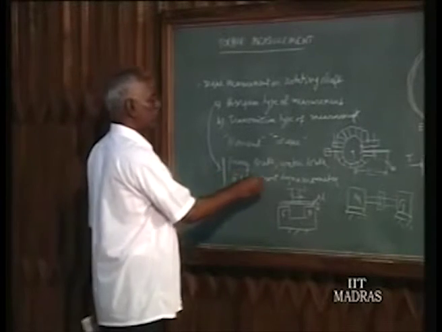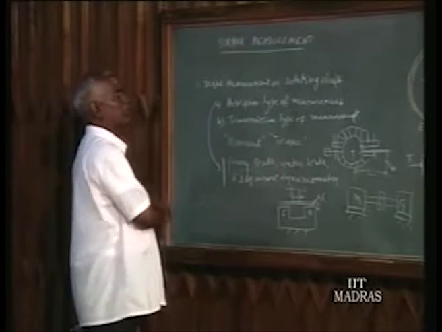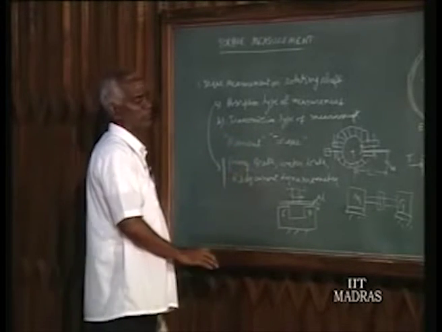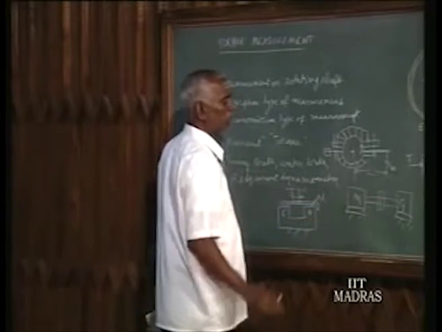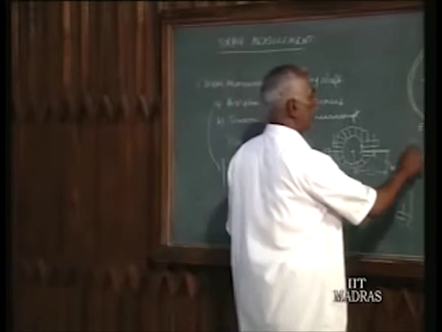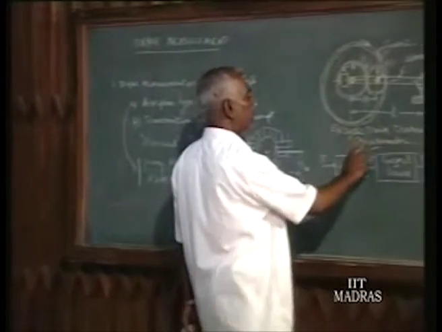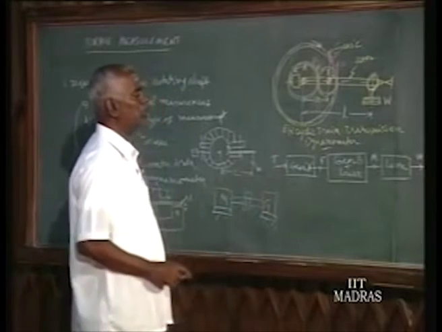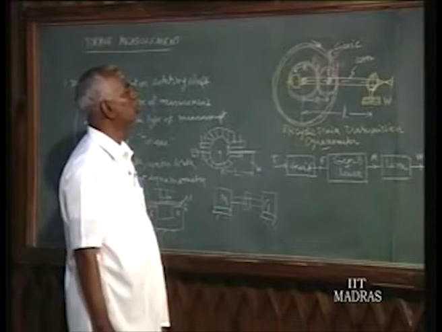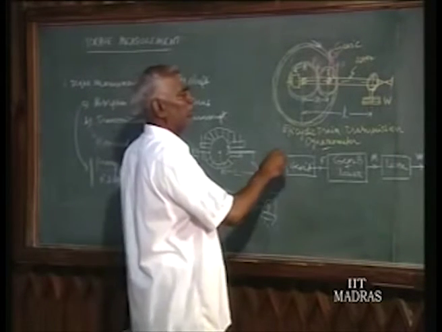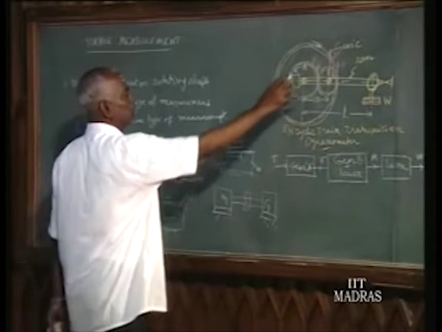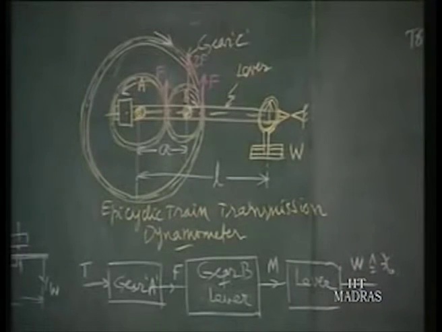So these are the three methods normally adopted for absorption type of measurement, but in many instances we are asked to find out the torque transmitted by a shaft, for example from motor to generator. The first method we are taking up is the epicyclic train transmission dynamometer, a purely mechanical device. This is the device explained in Bevan, Theory of Machines. When the motion is taken from motor to generator, such a gear system should be incorporated.